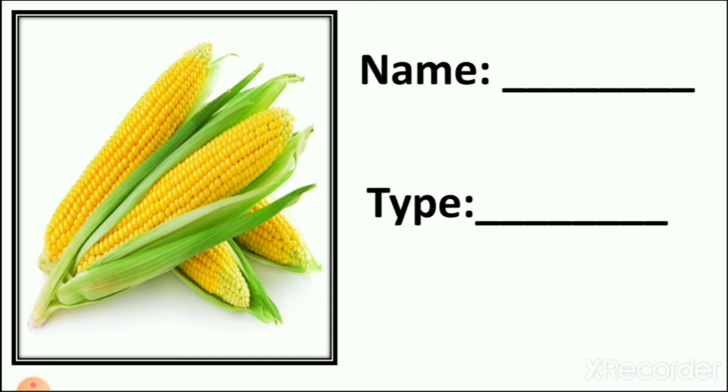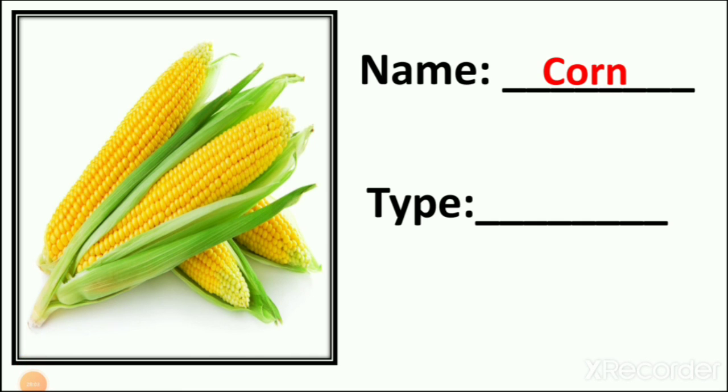Now let's see the second picture. Which picture is this? It is a picture of one food which we eat as a meal, as a soup, and as a snack also. So what is the name of this food? Corn.